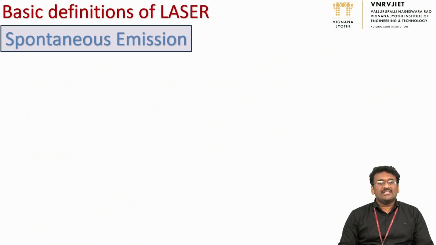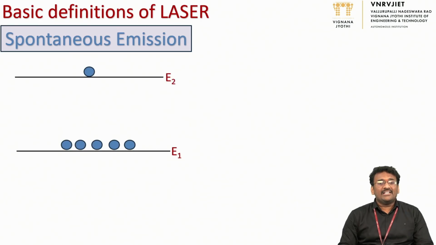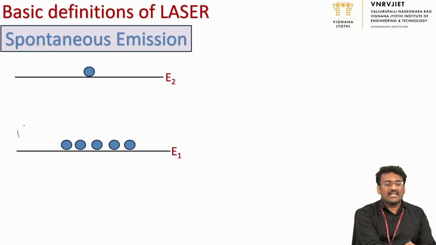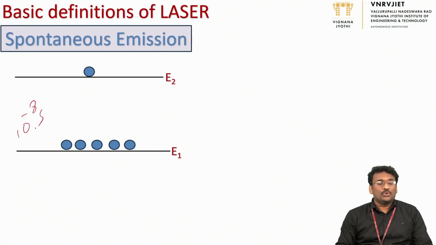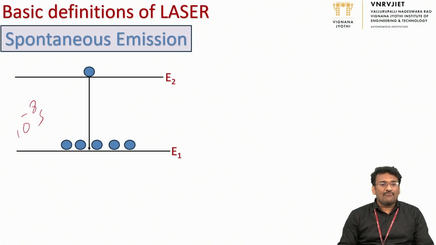And another one we will see is spontaneous emission. The excited particle cannot stay there for a sufficiently long time because the excited states are unstable. So after 10 power minus 8 seconds, it will come back to the original state, that's the E1 state, without using any external energy. That phenomenon is called spontaneous emission. Means after its lifetime, around 10 power minus 8 seconds, it will come back to its original state E1. That phenomenon is spontaneous emission.